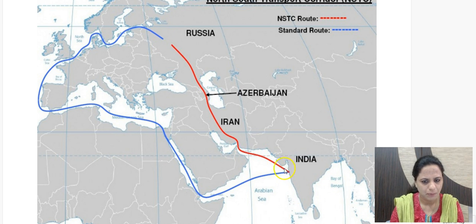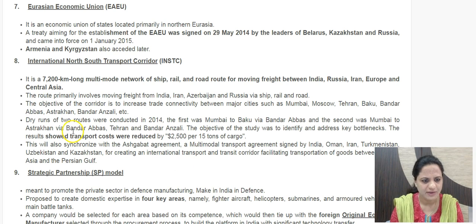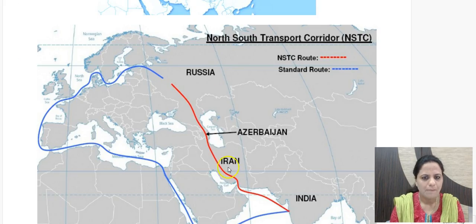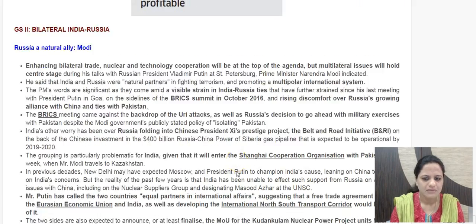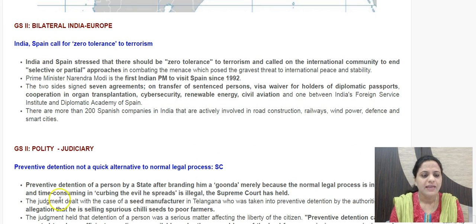But another route which has been proposed, which will have sea route, land route, rail network included and directly reach Russia from India. So here from the Mumbai port specifically. This is the NSTC route, International North-South Transport Corridor, which is being proposed. And as I said, dry runs had also been done and this showed that transport costs were reduced significantly. So in 2014, there were dry runs conducted from Mumbai to Baku and second also from Mumbai to Astrakhan. So here also cooperation between the two nations. This is for trade purposes, will be beneficial. So these are highlighted. Then the next news item is India-Spain call for zero tolerance to terrorism.